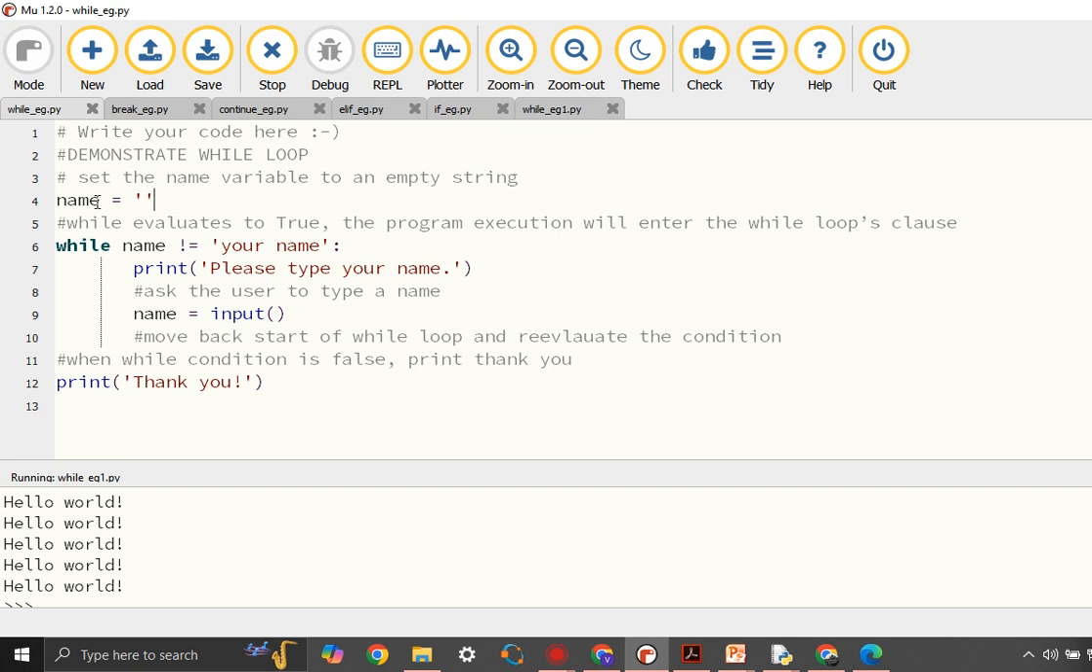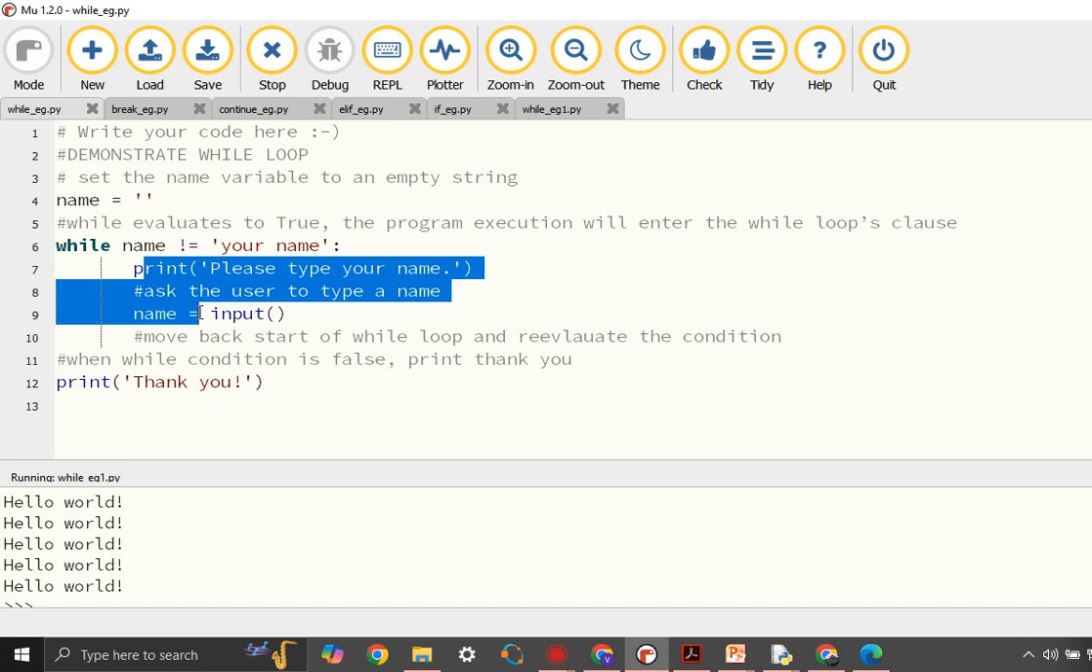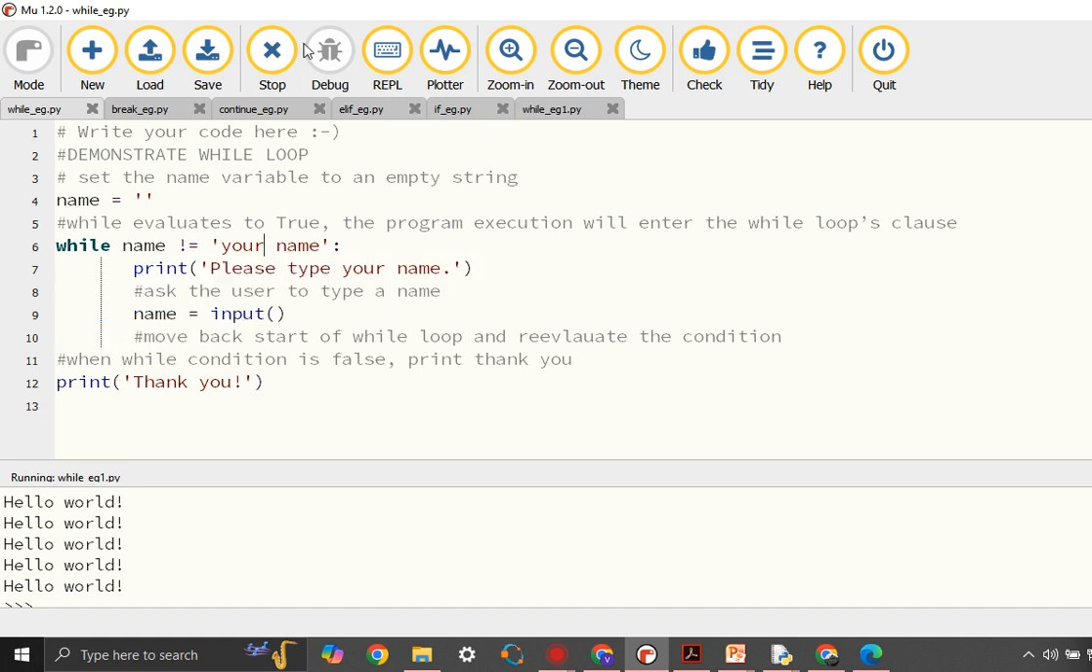In this program, we have set the name variable to an empty string. Next, we are checking the value of name. Is it equal to your name? If it is not equal to your name, then these two statements will be executed, where you are asking the user to type in the name. So these two statements will be executed as long as the while condition is met. Let's execute this. Since name was earlier an empty string, that means it was not equal to your name. So the condition has been satisfied, and therefore it is asking the user to type your name. So let's give some value.